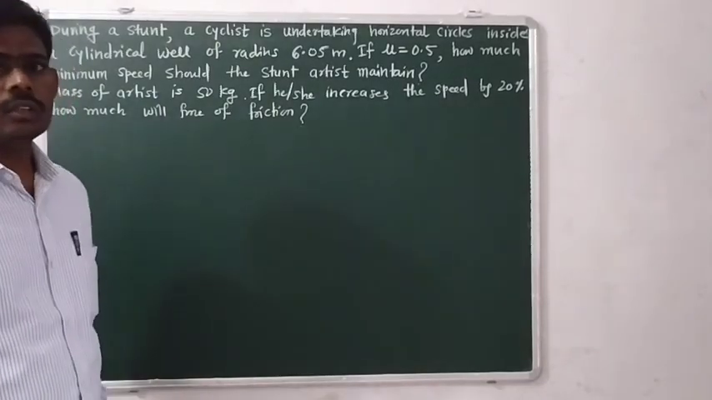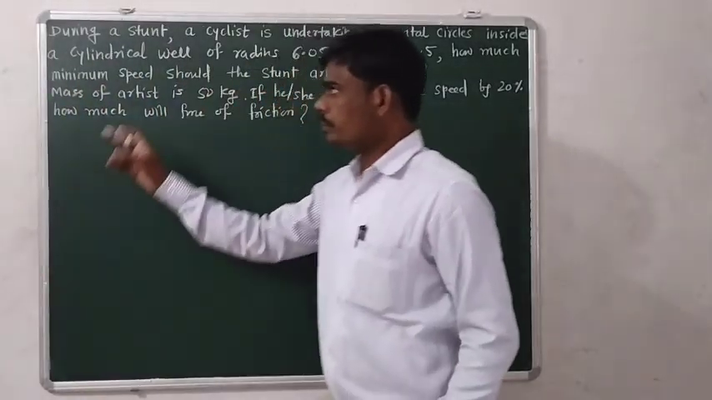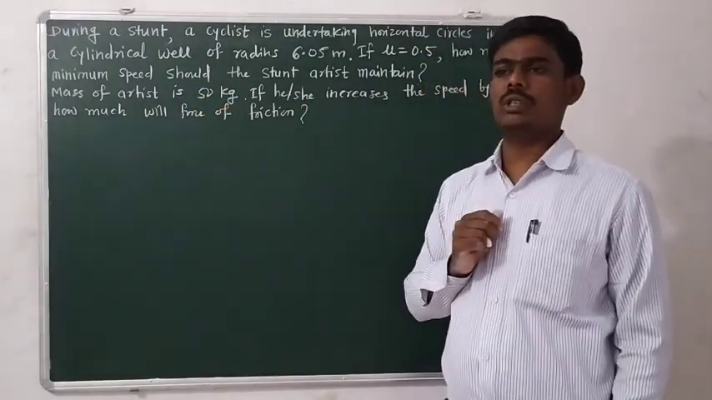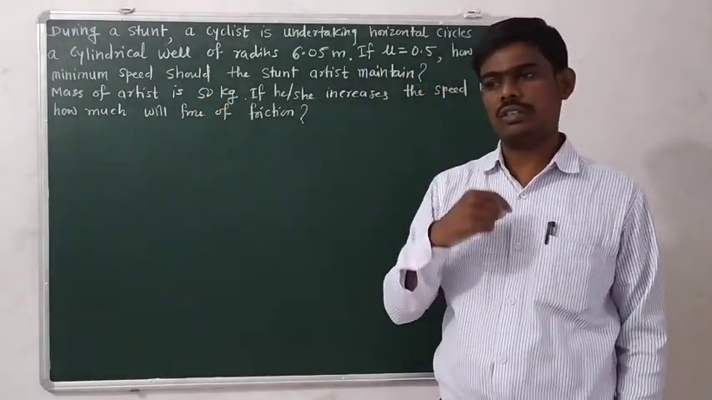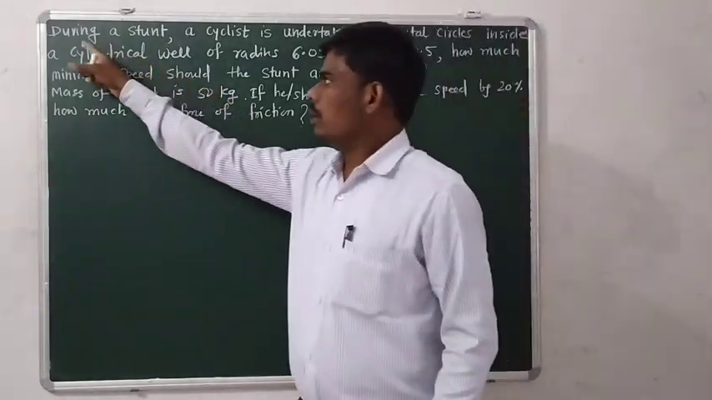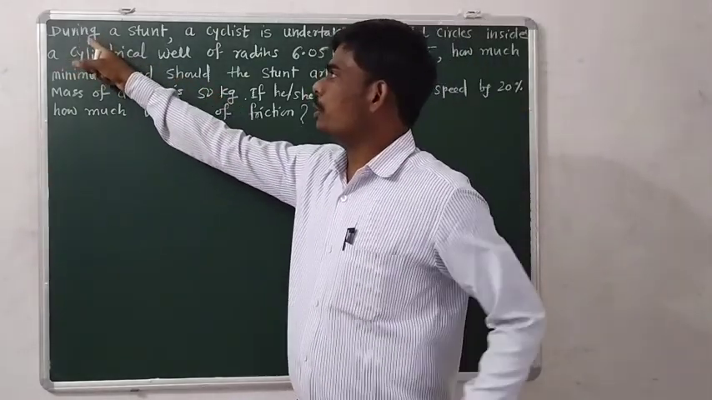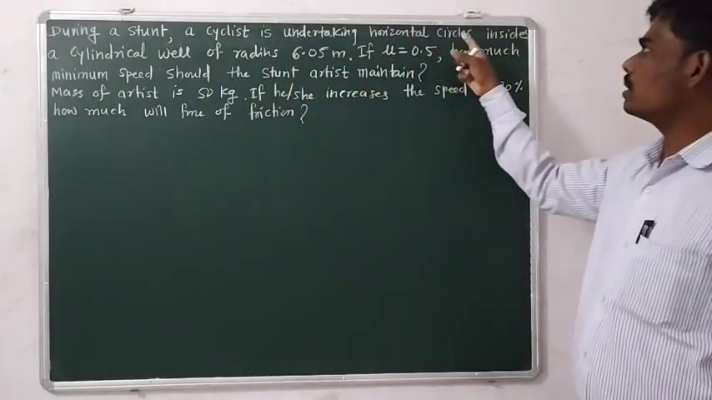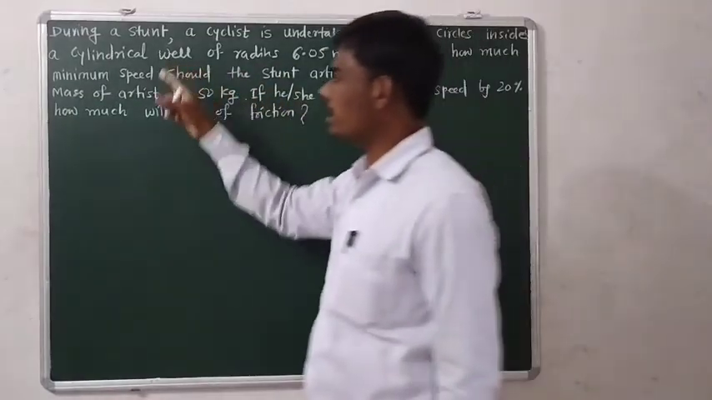Hello students, today we will see the next problem of rotational dynamics which is given in the textbook of Maharashtra State Board. The problem is like this: during a stunt, a cyclist is undertaking horizontal circles inside a cylindrical well. Cylindrical well means it is clear that this is a death well problem.